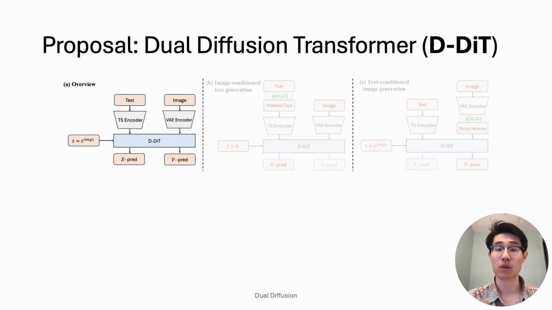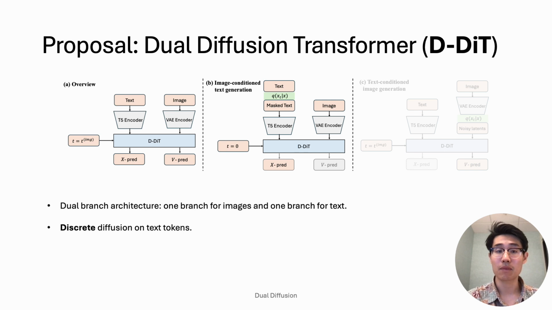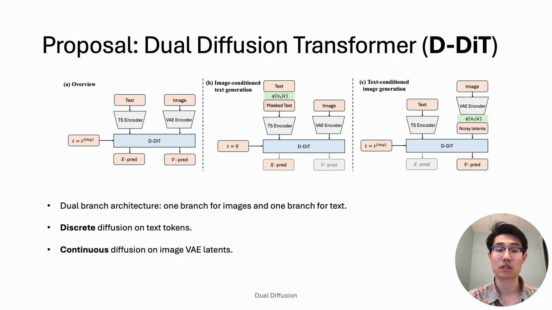Our diffusion transformer has a dual branch architecture that communicates via full cross-attention in each layer. On the text side, the model performs discrete masked diffusion on text tokens, so masked text and clean images are input to the model, and a loss is applied to the text branch outputs. On the image side, the model performs continuous diffusion on VAE latents.